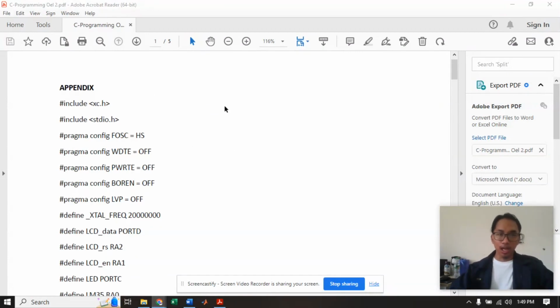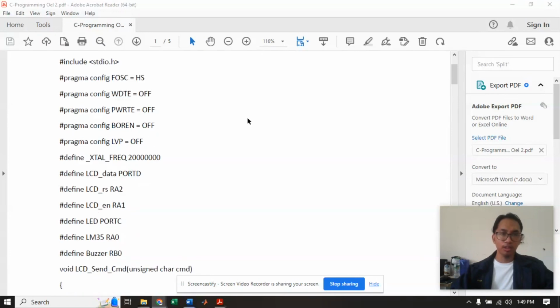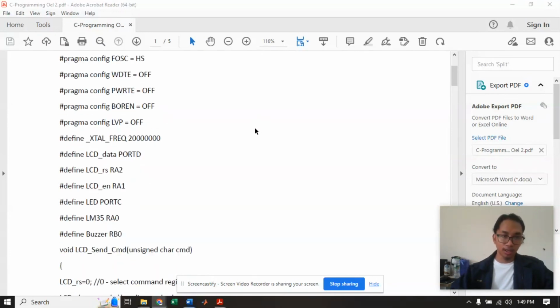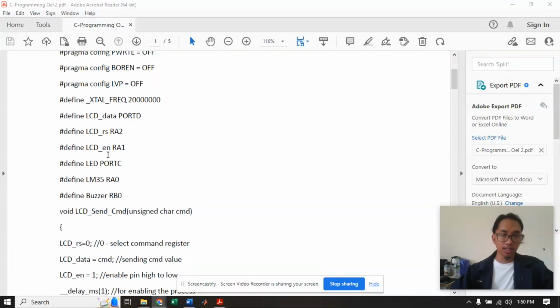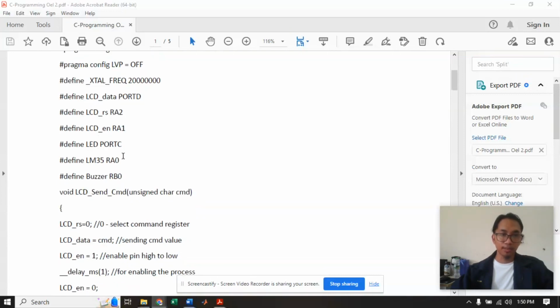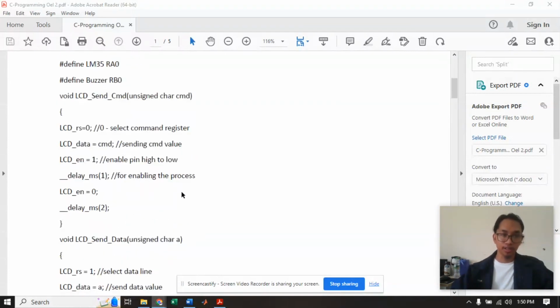Firstly, this is the header file for the IO, and the configuration bits: FOSC, watchdog timer, power up timer, brown-out, low voltage. We use 20 megahertz as our frequency, and as you can see, we use the LCD data pins, RS pin, EN pin, LED pin, and also the temperature sensor that we use is LM35, also the buzzer.